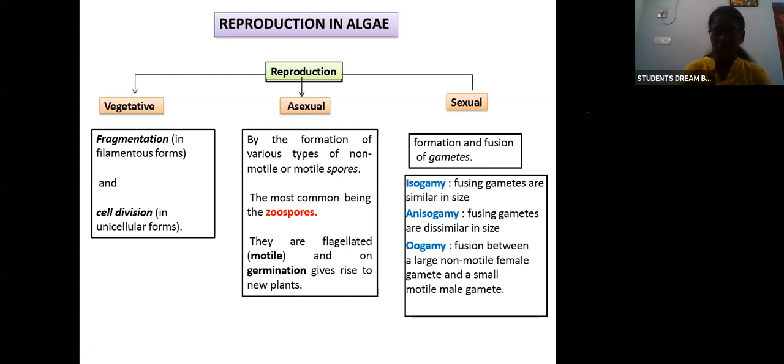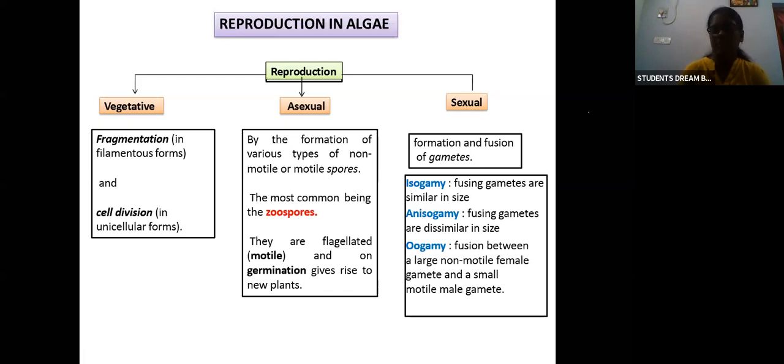Anisogamy means the fusing gametes are dissimilar in size. One will be large and one will be small, or they may be of various sizes. Iso means same and gamy is fusion. So isogamy is fusion of gametes which are similar in size.